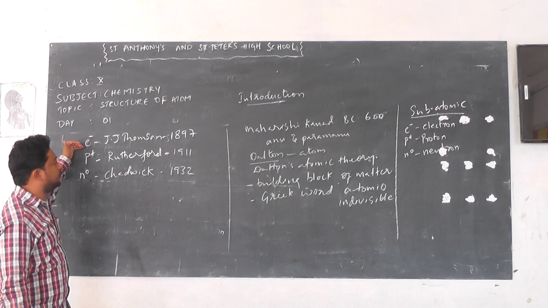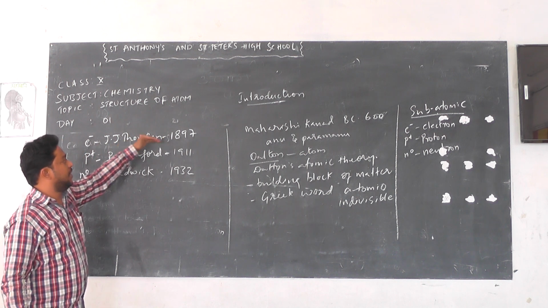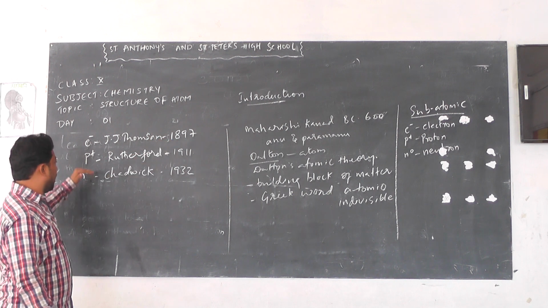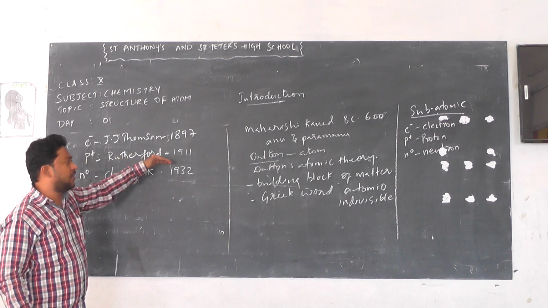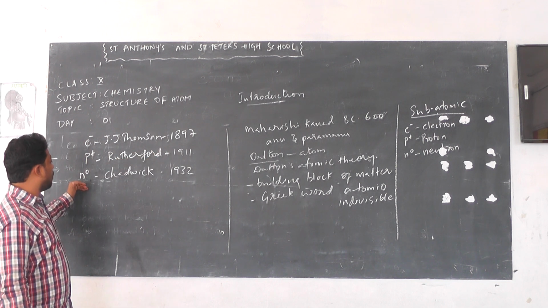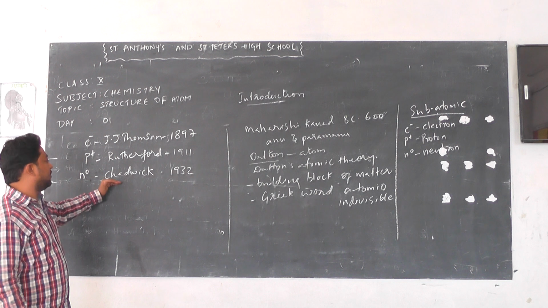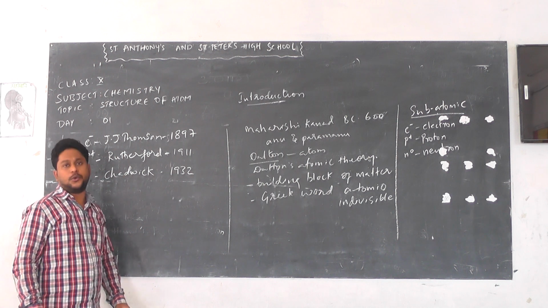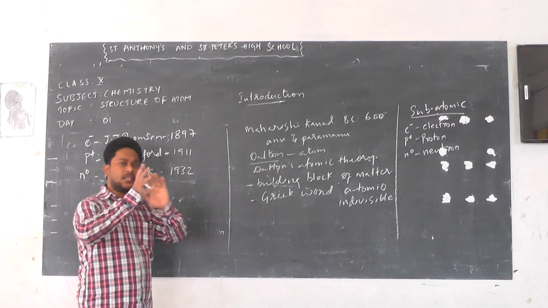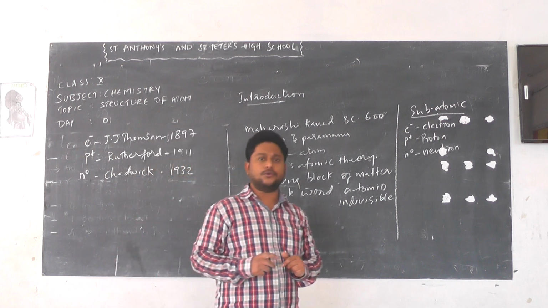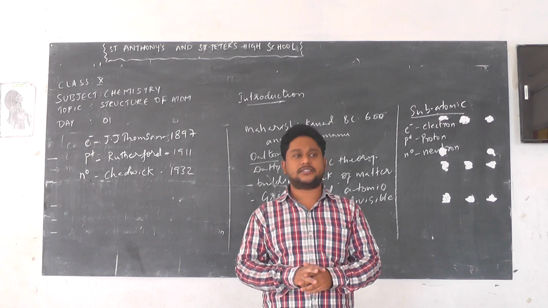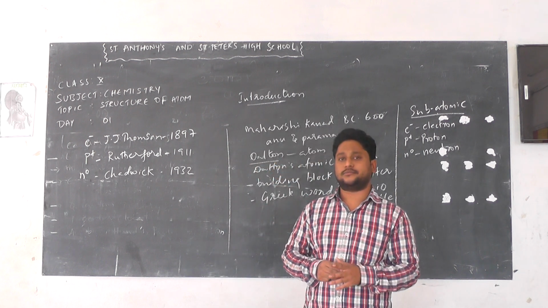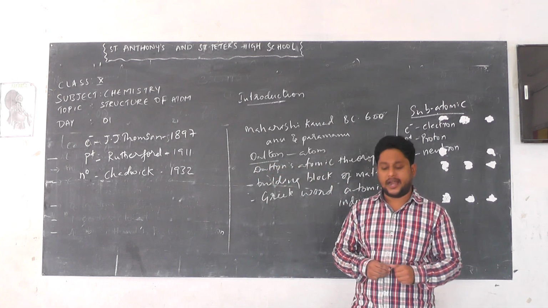Electrons, which are negatively charged particles, were discovered by Thomson in the year 1897, and protons, which are positively charged particles, were discovered by Rutherford in the year 1911. And later on, neutrons were discovered by Chadwick in the year 1932. And now, all the subatomic particles are known to you. Now the question is how these subatomic particles are arranged in the atom, right?